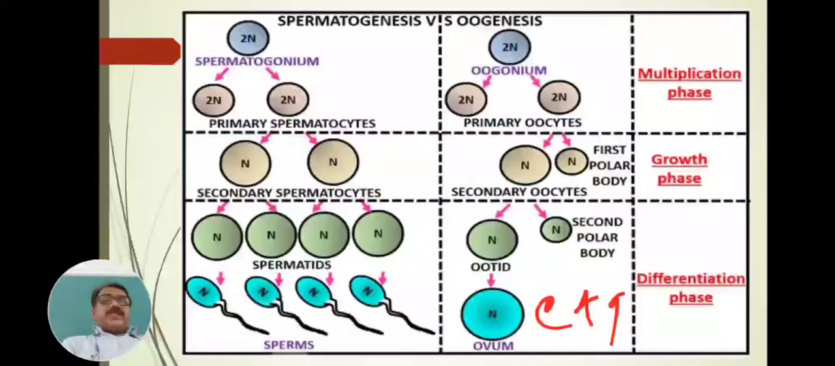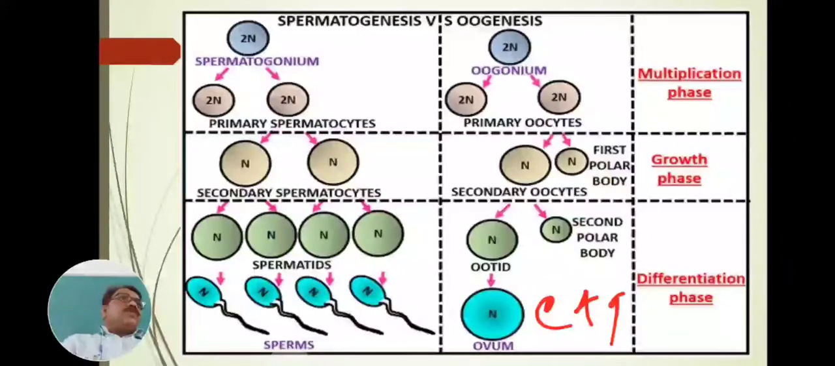In the multiplication phase, the first phase, the cells are diploid in number, diploid in chromosomes. These diploid cells divide into more diploid cells. In the growth phase, the cells grow, and in this growth the secondary development takes place. Lastly comes the differentiation phase, or the reduction phase.